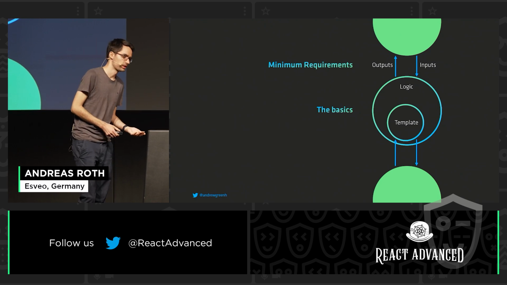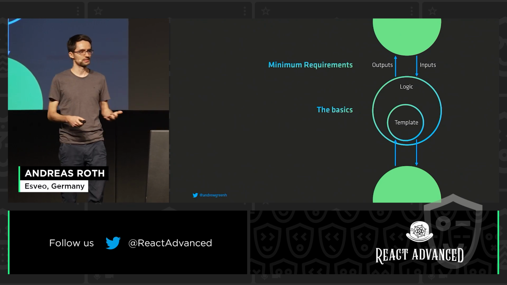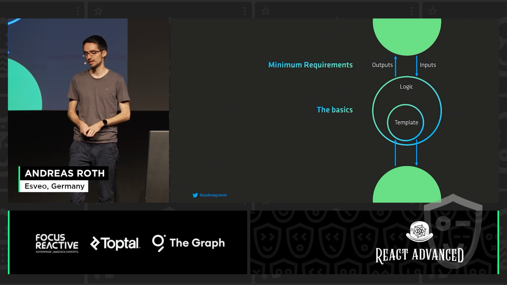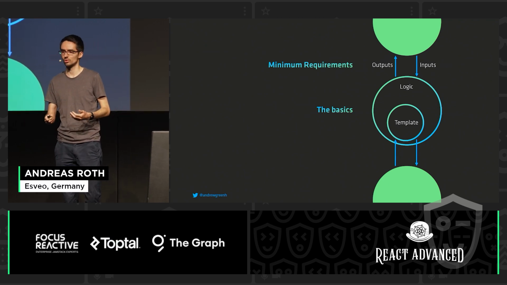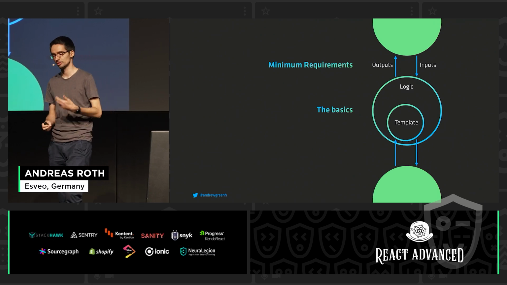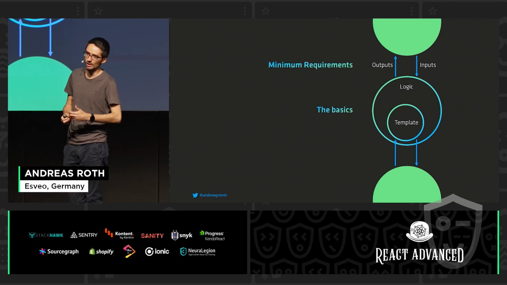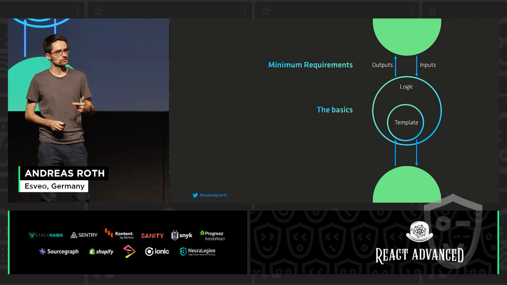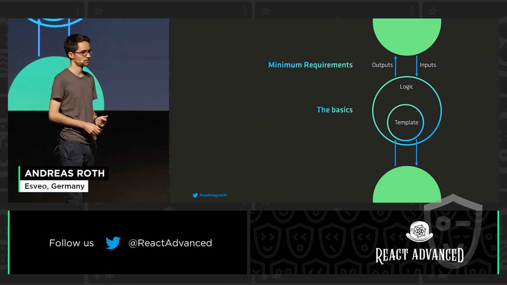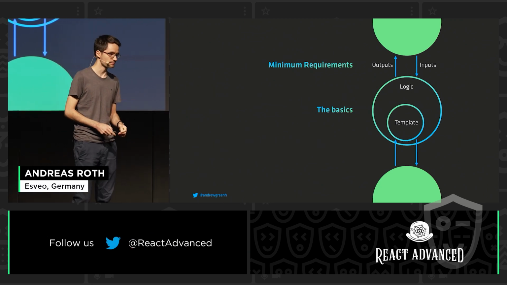So now I hope that you could see that, yes, TypeScript support is good, and all frameworks have the basics down of this TypeScript support, but TypeScript support is more than only defining the types inside of the logic of our component, inside of our templates, also on the boundaries between components, but also there are lots and lots of additional use cases where we can leverage TypeScript in our React projects.